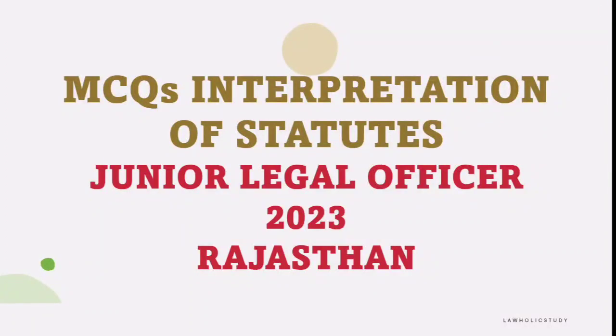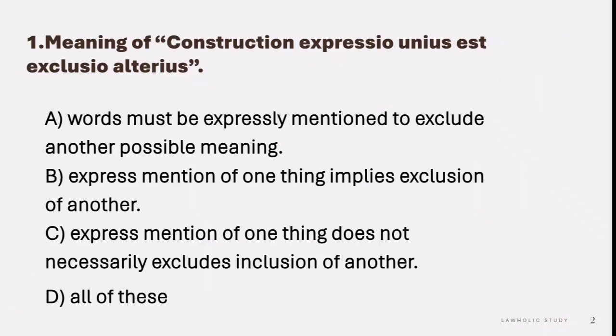In this video, we will cover 20 important MCQs of interpretation of statutes, which is part of the syllabus of Junior Legal Officer Examination 2023 of Rajasthan. So let's start. First is meaning of construction expressio unius est exclusio alterius.